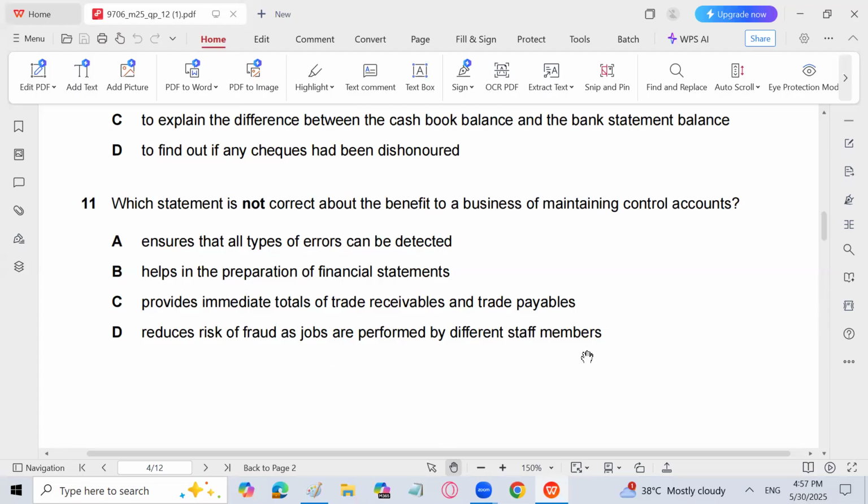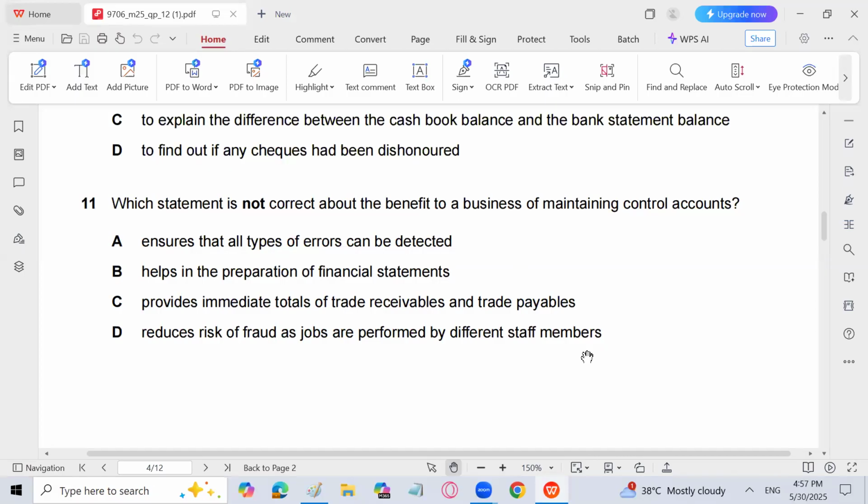So always remember that the sales ledger will be prepared by a different person, right? And the control account will be prepared by a different person. So obviously the risk of fraud will be reduced because they are prepared by different people. It helps in preparation of financial statement because we will find the total of trade receivable and trade payable directly. But it does not ensure that all types of errors can be detected.